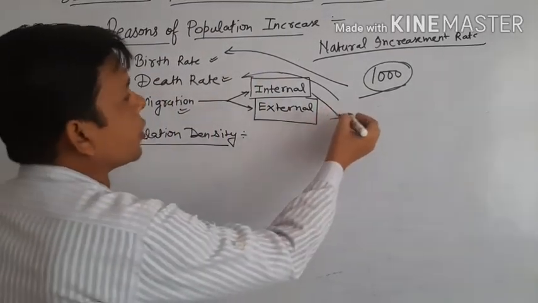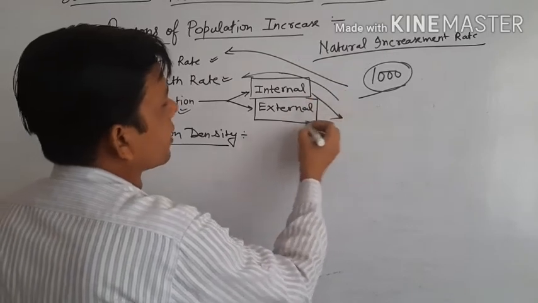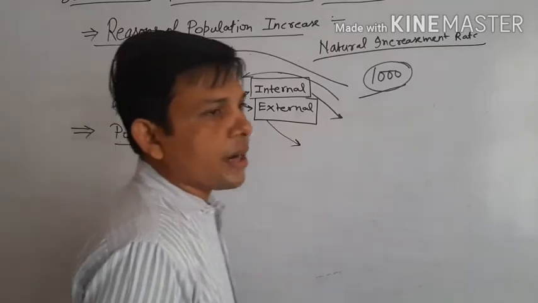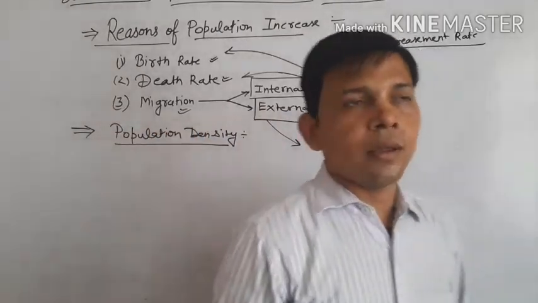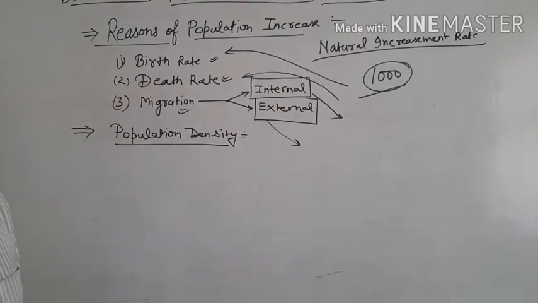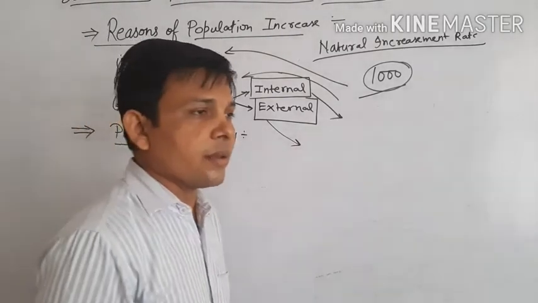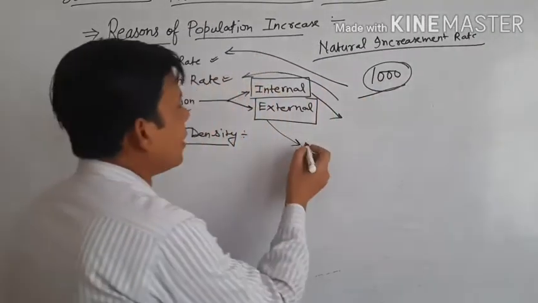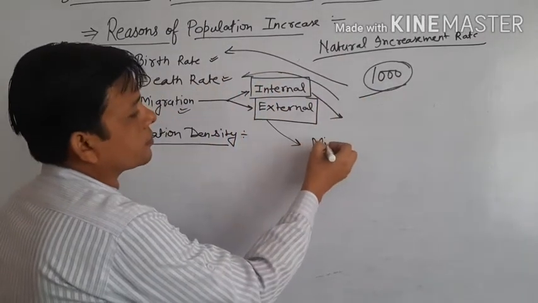It is included in internal migration. External migration is when any person goes outside the country, like to America or other European countries or other international countries. It is included in external migration.